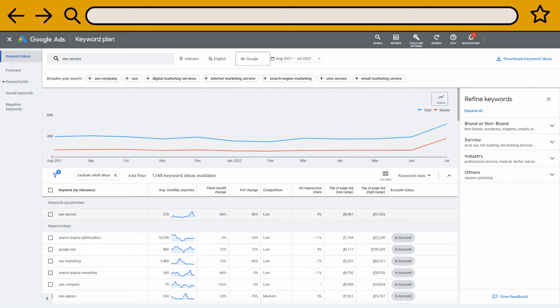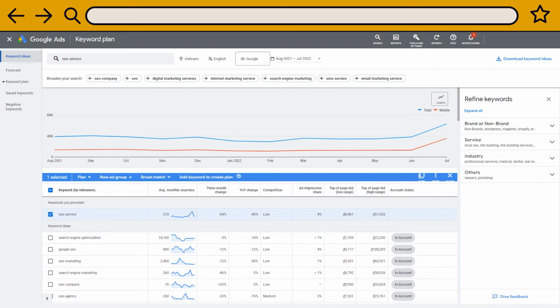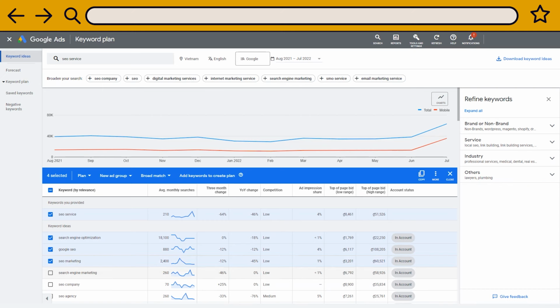This precious keyword information helps me decide if yes or no I should include it in my campaign. Now, the main interest of this tool is that it also gives me, besides my seed keyword, a list of suggested key phrases that are related to SEO service and may be interesting to consider. You can select the keywords that you like and add them directly to an existing campaign or into a new campaign plan to launch later. You can also create a new ad group with those keywords.